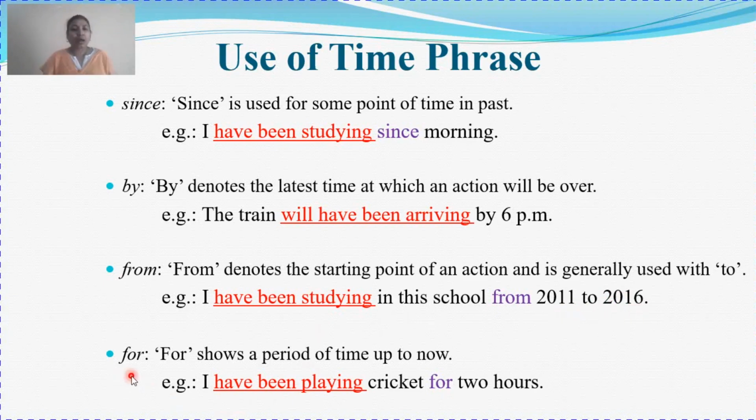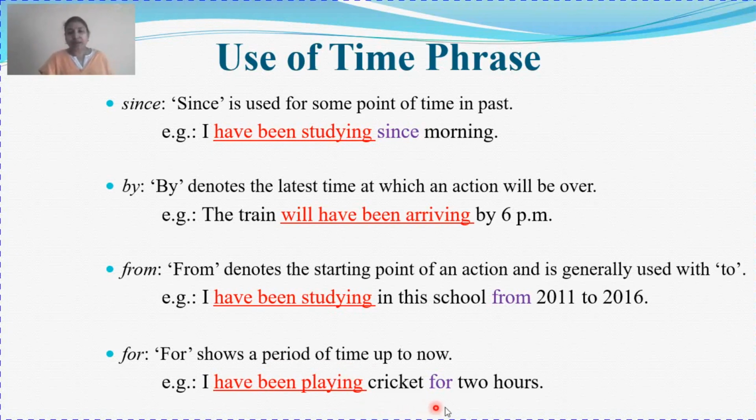Clear? Coming to the last time phrase, "for". For shows a period of time. That is your duration. It neither has a beginning time nor an ending time. It has a duration from this time to this time. It has only the duration.